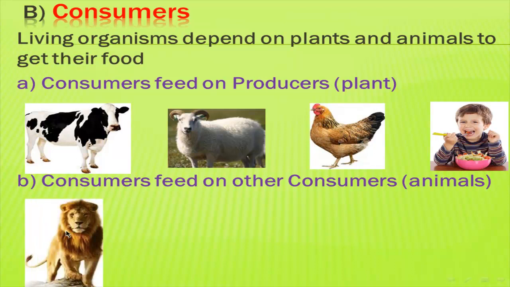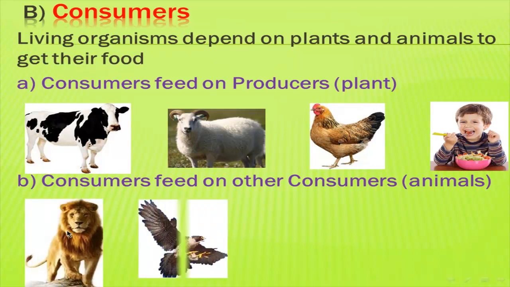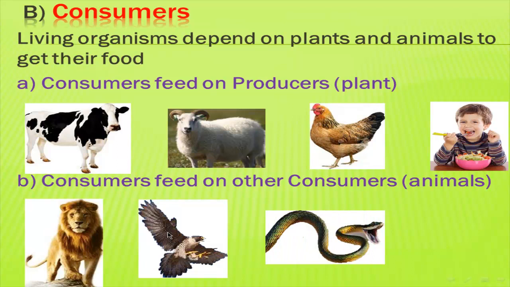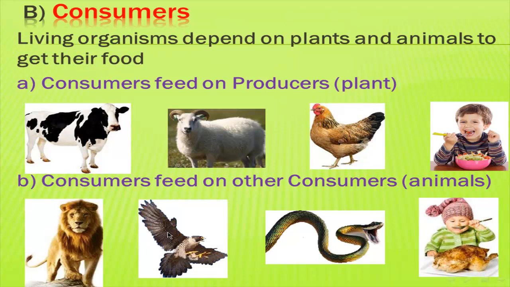Lion feeds on deer or cow. Like eagle or hawk, hawk feeds on animals. Snake also feeds on rats. Human also feeds on animals. So human can feed on producers or on animals because we can eat meat or plants.